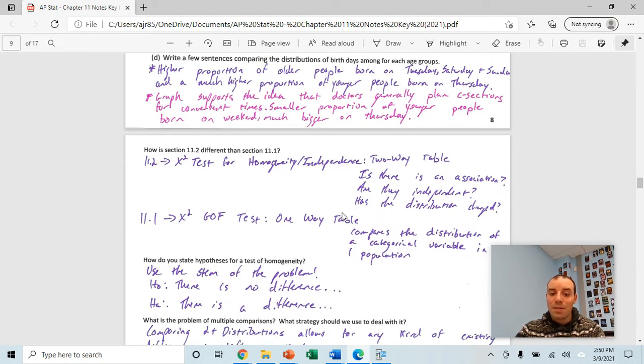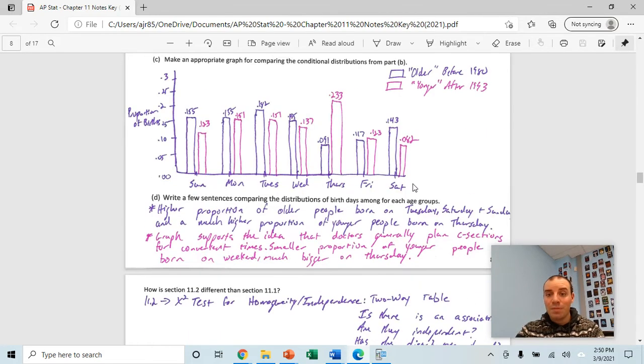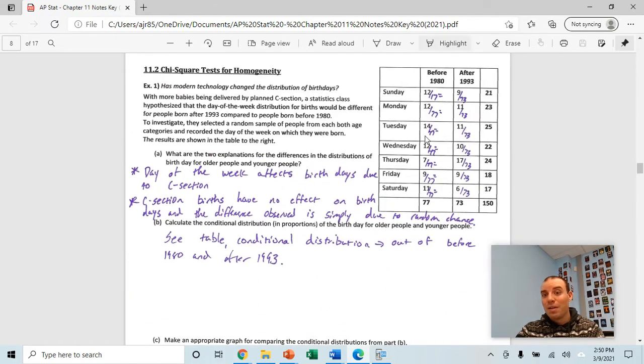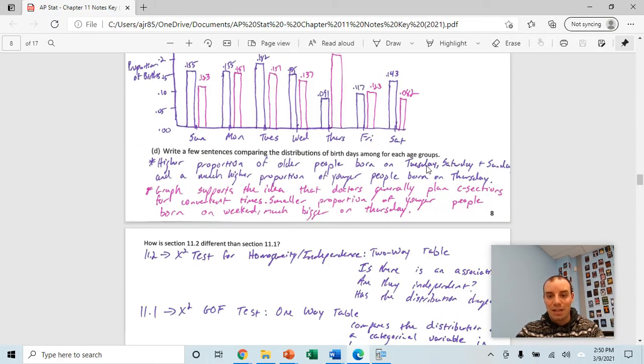How do you write your problems or your hypotheses? Use the stem of the problem. Oftentimes for a chi-squared test for homogeneity, the null will be something like there is no difference, and the alternative hypothesis is that there is a difference. Similar to other types of hypotheses, the null hypothesis assumes that there's no difference, and for the alternative, which we're trying to find evidence of, we'll look for some type of difference, for example, in the distribution of birthdays before 1980 and after 1993.